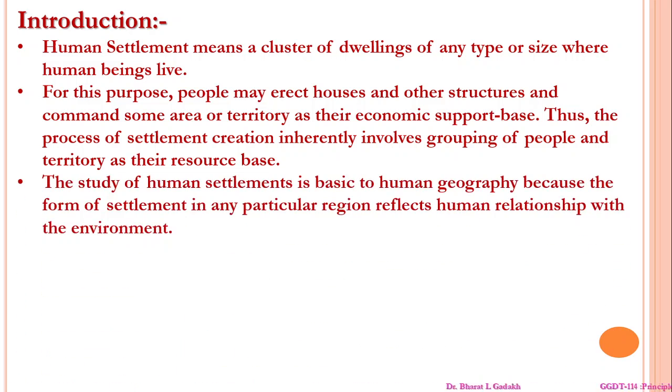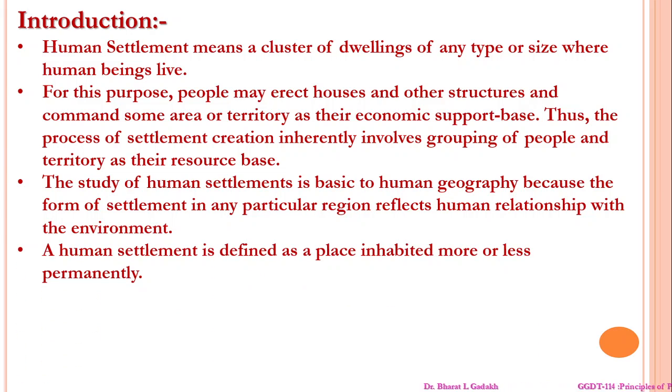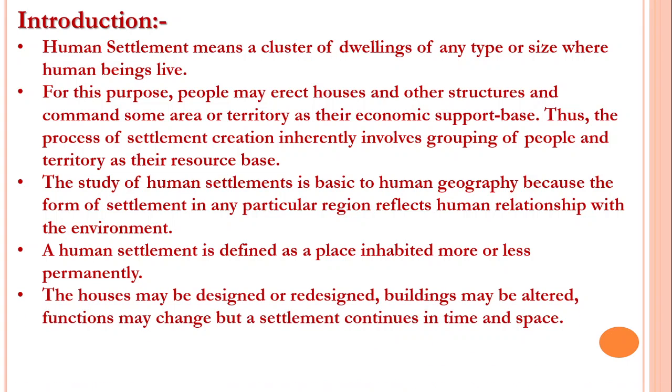Now, the study of human settlement is basic to human geography because the forms of settlement in particular regions reflect human relationship with the environment. Now, what is meant by human settlement? Human settlement is defined as a place inhabited more or less permanently. The house may be designed or redesigned, buildings may be altered, functions may be changed, but the settlement is continuous in time and space.